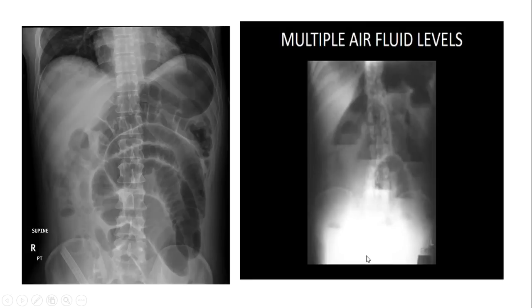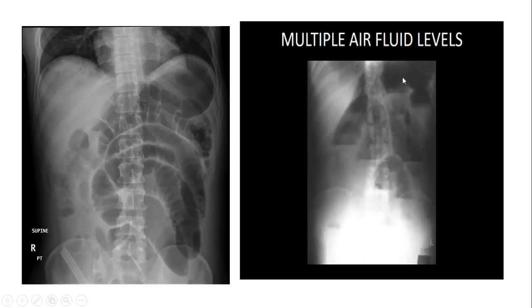So this is the first picture that we see. This is a supine abdominal X-ray of a patient with paralytic ileus. As we can see, these are the dilated bowel loops and these are the haustrations. Looking at the haustrations on the supine X-ray is important because if the haustrations are present, it's most likely a paralytic ileus which would settle in a day or so, 24 to 48 hours. But if the haustrations are absent, it is most likely going towards toxic megacolon. So we need to be very vigilant about this, and toxic megacolon would definitely need much more aggressive management.